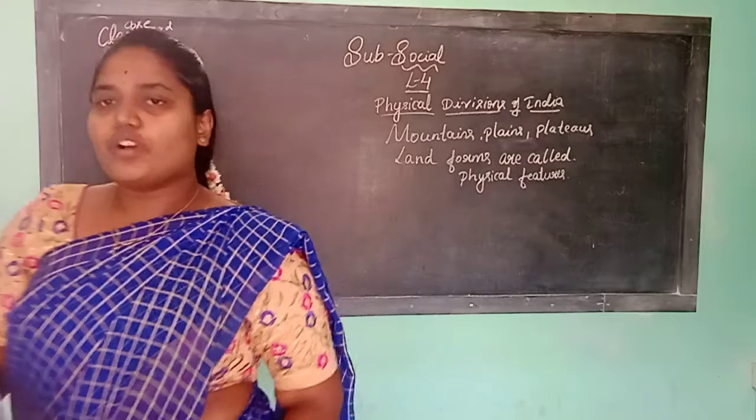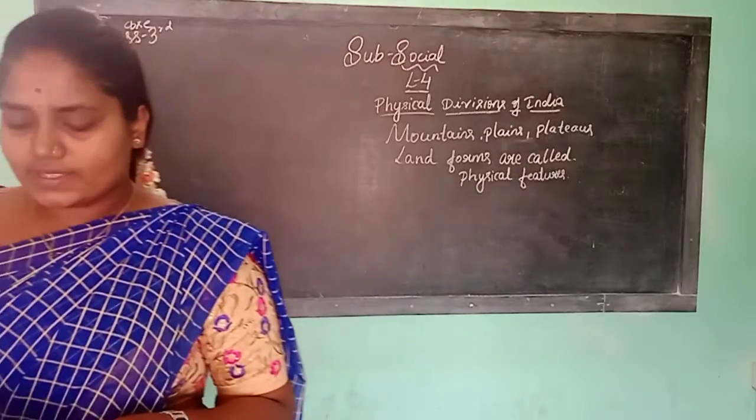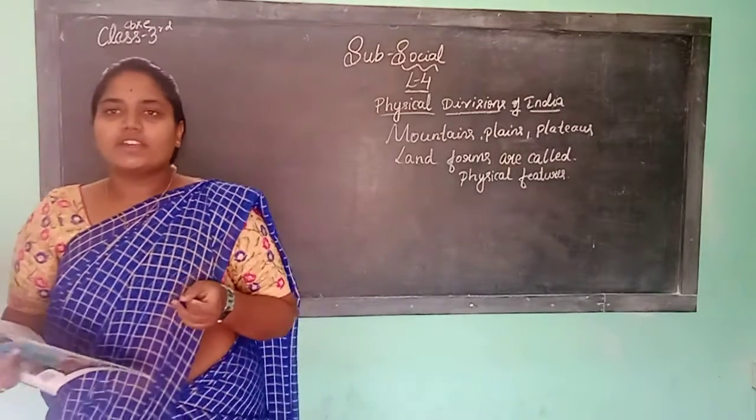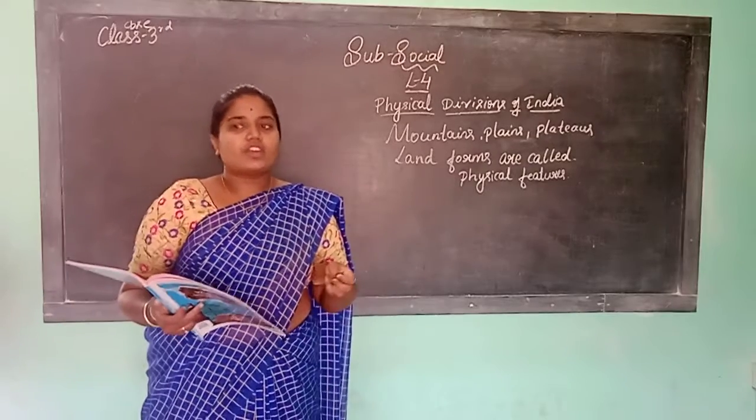So in that landform, what did we learn first? Mountains. Where are the mountains? To the north side, the Himalayas.